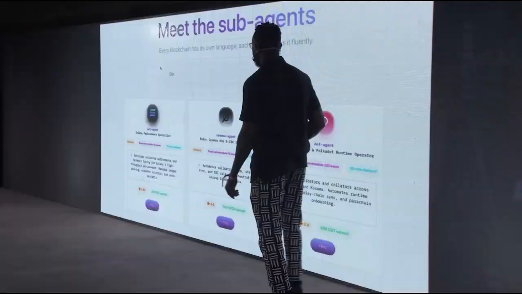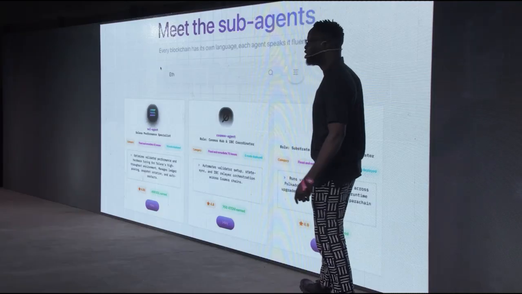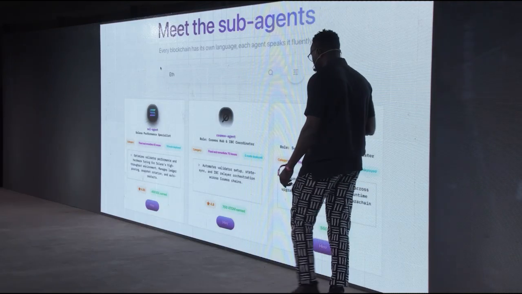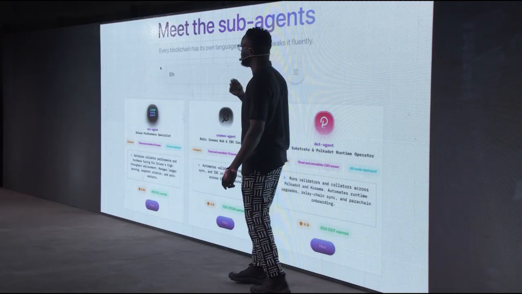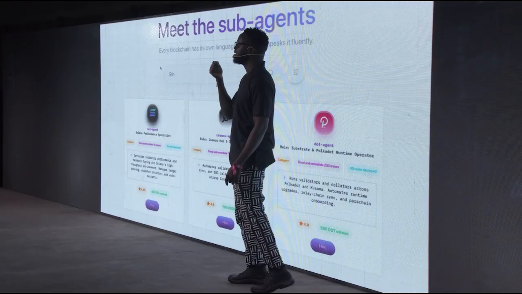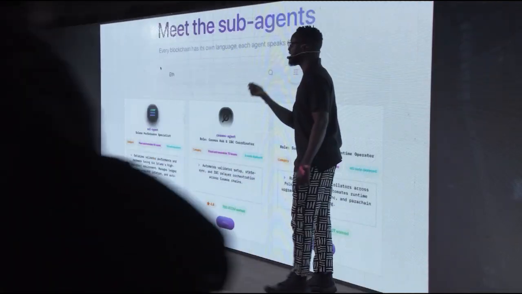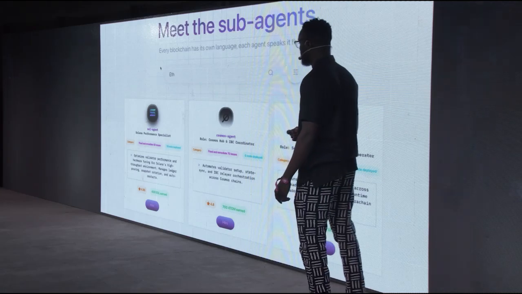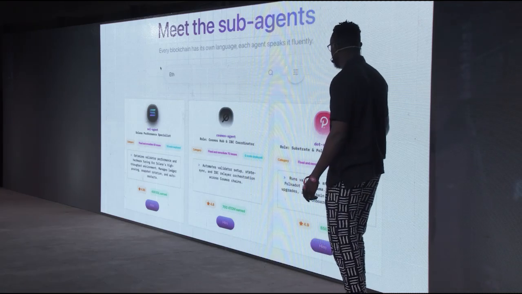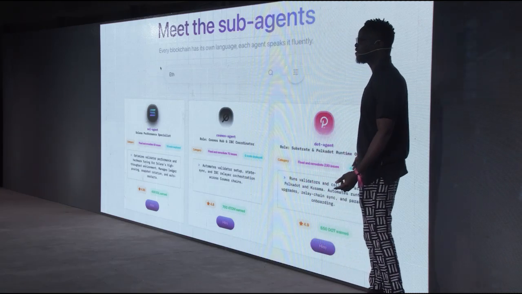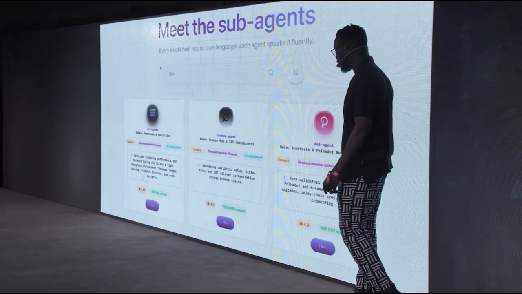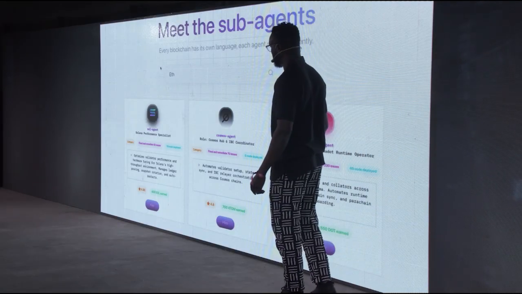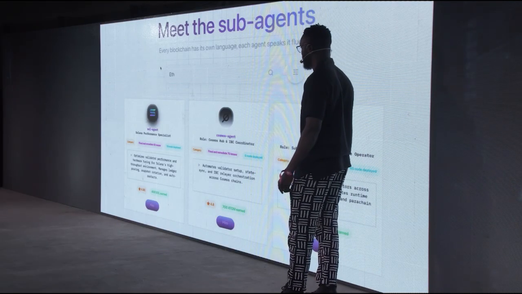Now, the interesting part is that we have a verifier agent. Next slide. So this is what the agent marketplace currently looks like. The verifier agent will be the one to verify that the action you asked the agent to perform is indeed done and done right. And until it's done right, none of these agents gets paid. So that's the interesting economic model we are looking to create. This is currently still in the works.